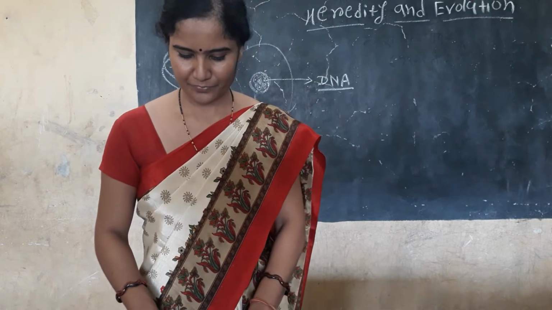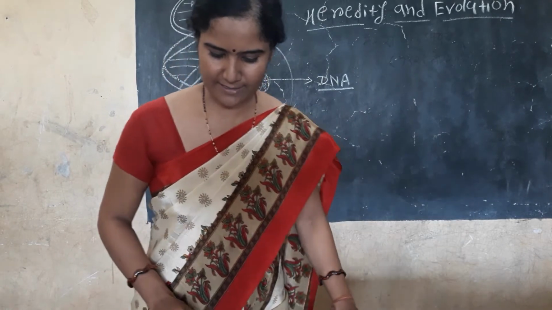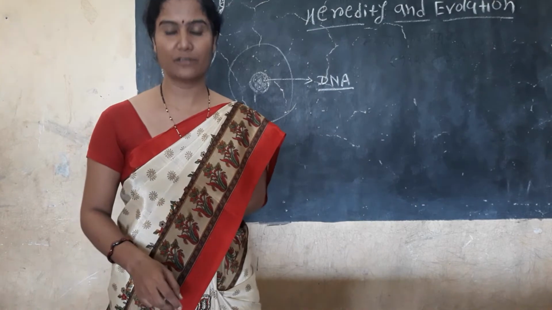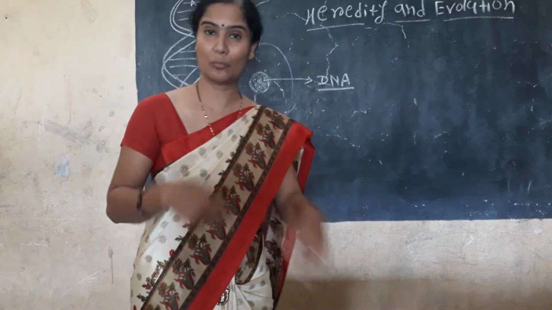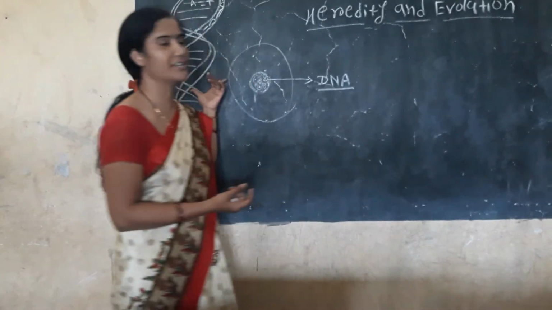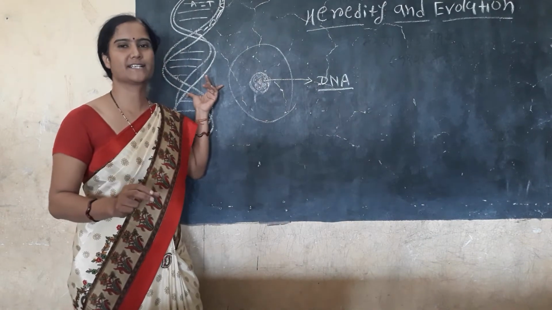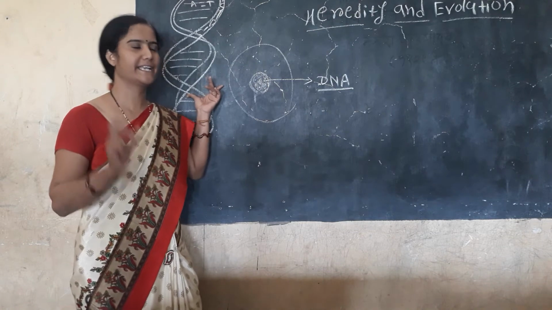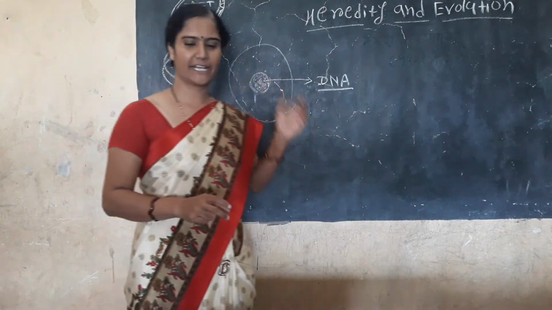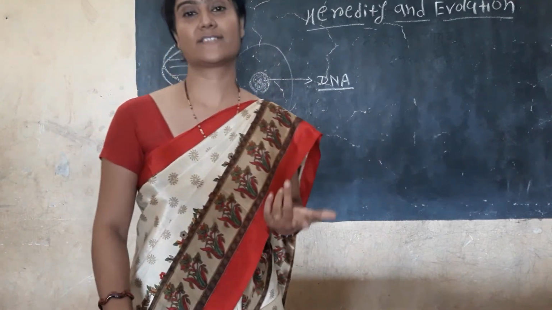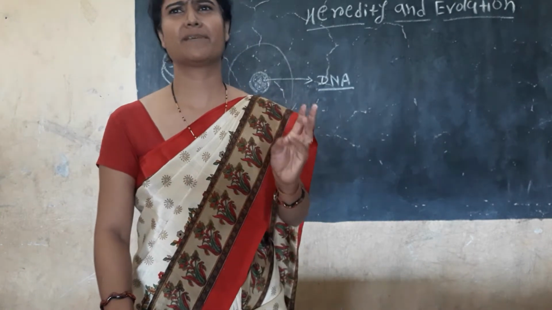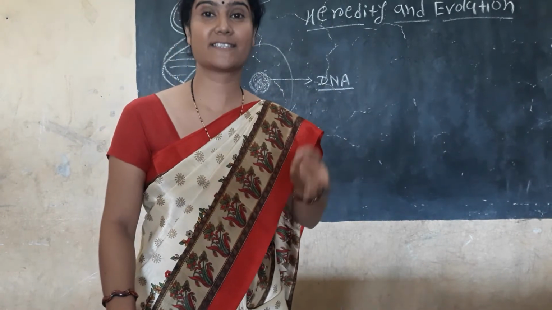So next topic is how science and heredity is useful. Genetic engineering has developed a lot on the basis of DNA technology, that is also known as recombinant DNA technology. The recombinant DNA technology is used in diagnosis. That means diagnosis of some diseases, some new diseases.